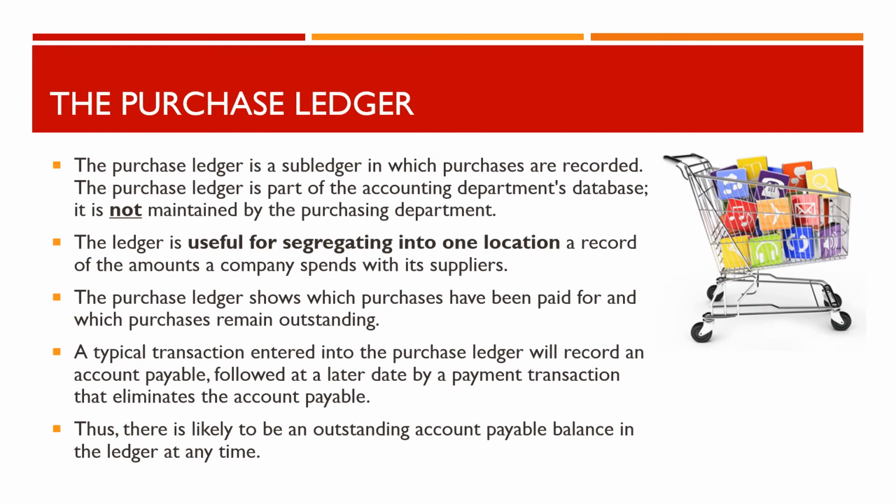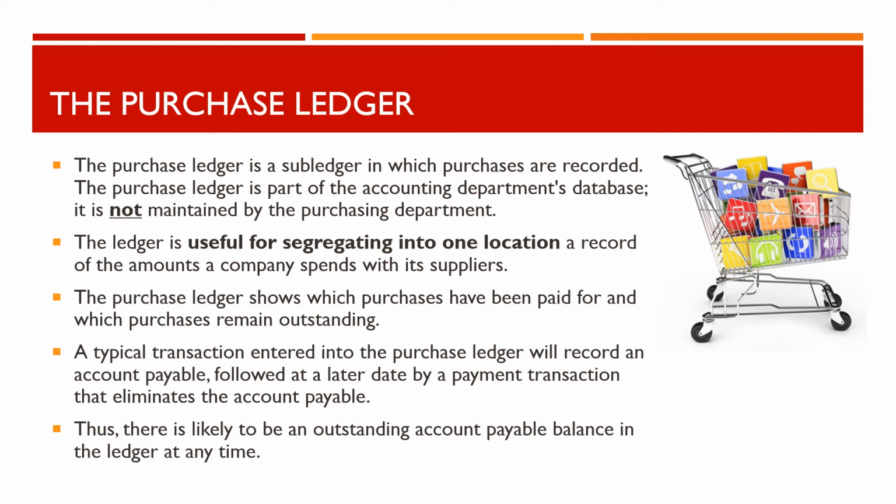The purchase ledger is a subledger in which purchases are recorded. The purchase ledger is part of the accounting department's database. It is not maintained by the purchasing department. The ledger is useful for segregating into one location a record of the amounts a company spends with its suppliers. The purchase ledger shows which purchases have been paid for and which purchases remain outstanding.